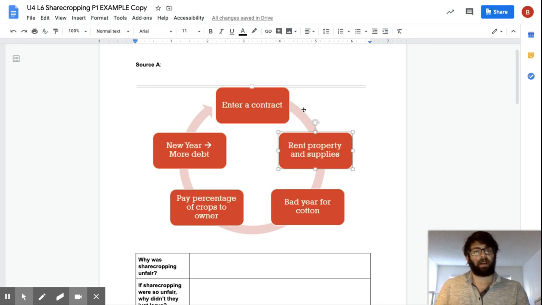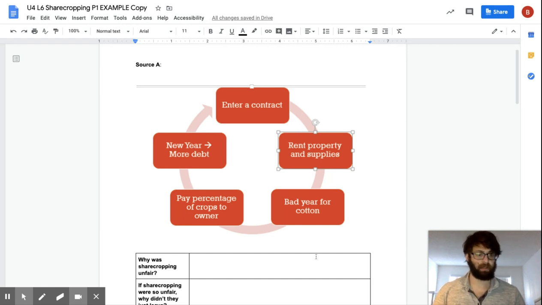And then once it's all done, once the season happens, they would give, say, half of the cotton and a third of the corn to the landowner, and that would be the payment. What would end up happening, though, is they would rent the property with what little money, or they would go into debt for it, say, like, I will give you this after I pay off my share.